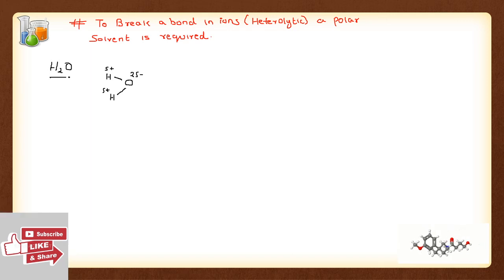Now, listen carefully. If the cation P plus approaches, unlike charges attract each other, so the del minus on oxygen will attract this P plus, and the oxygen will stabilize the cation.